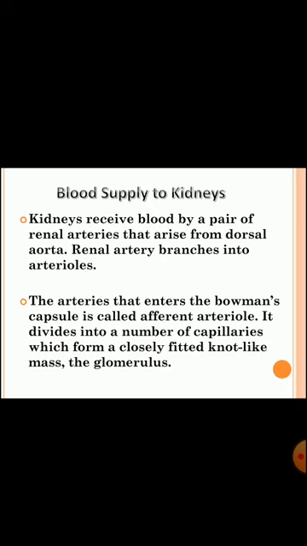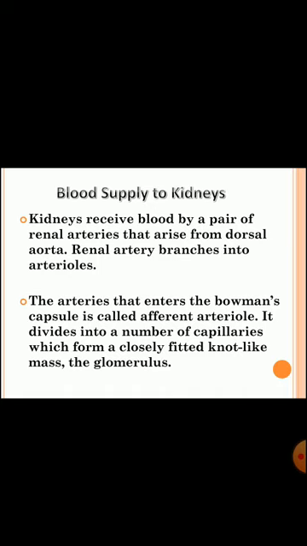The renal artery branches into arterioles. The arteriole that enters the Bowman's capsule is called the afferent arteriole, and it divides into a number of capillaries which form a closely fitted knot-like mass, the glomerulus.